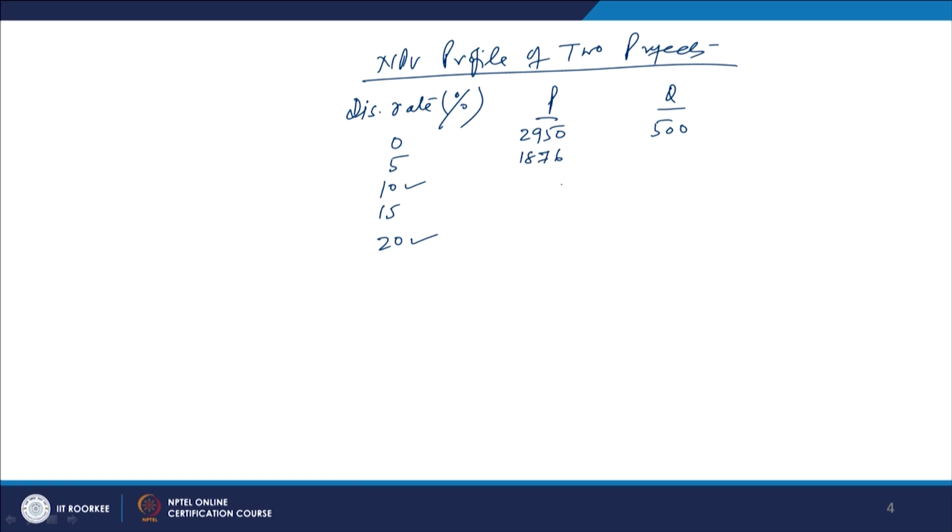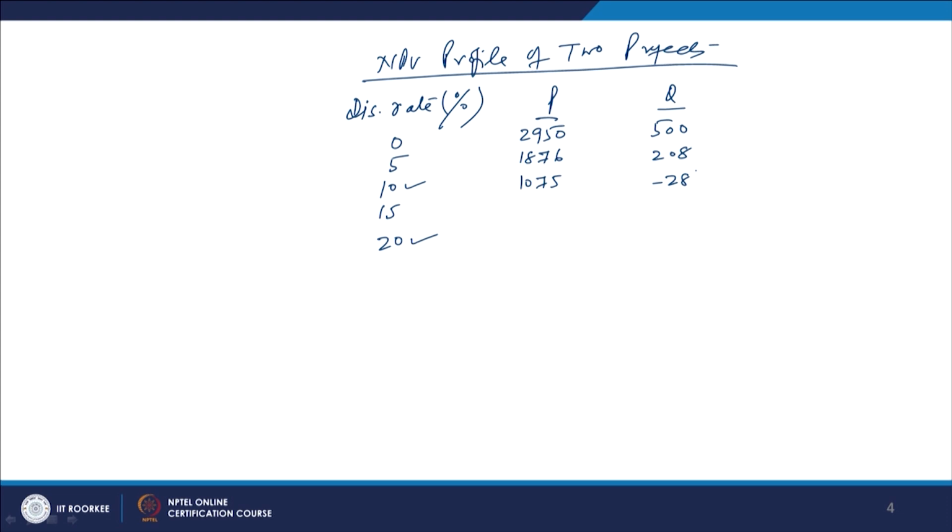In this case at the 5% discount rate, for project P this will come up as 1876. In the second case, if you go for the detailed calculation of the NPV, because the cash flows are conventional, you can easily do it. This will come up as 208. At 10%, this will come up as 75, and in this case minus 28.